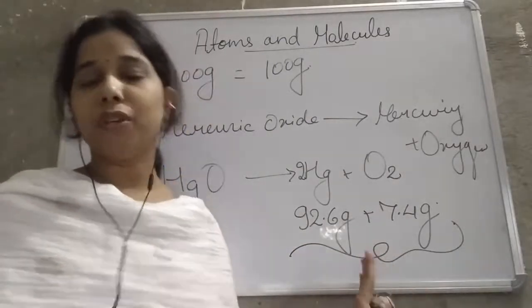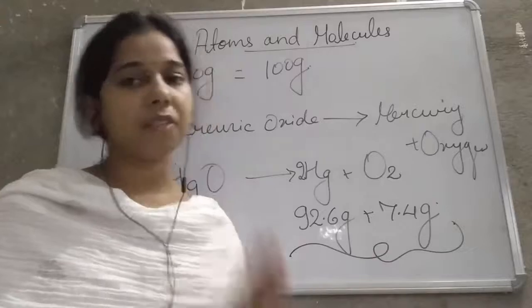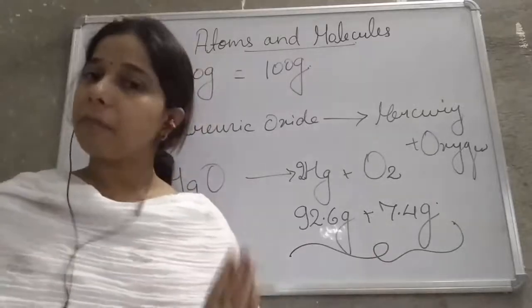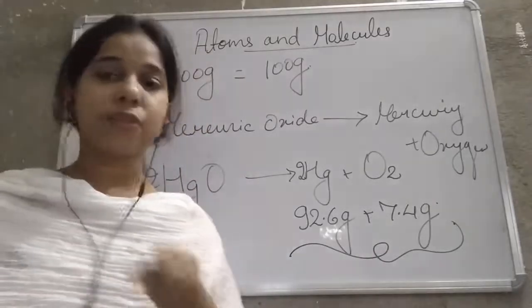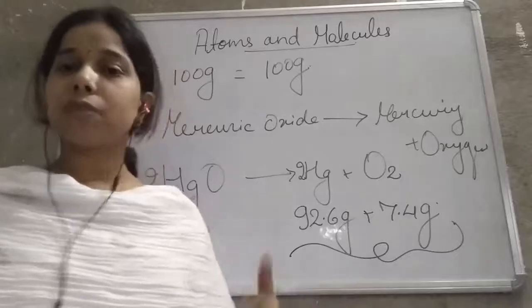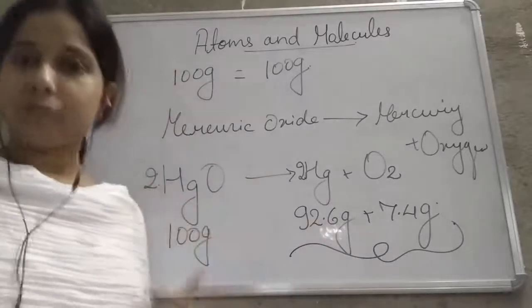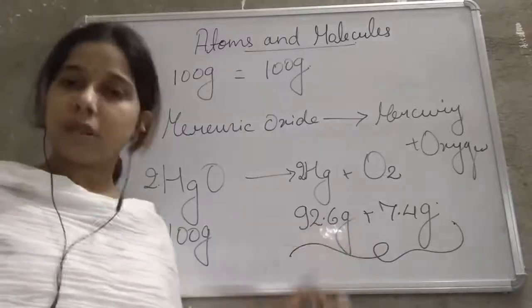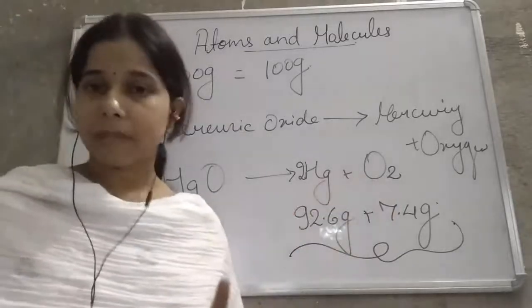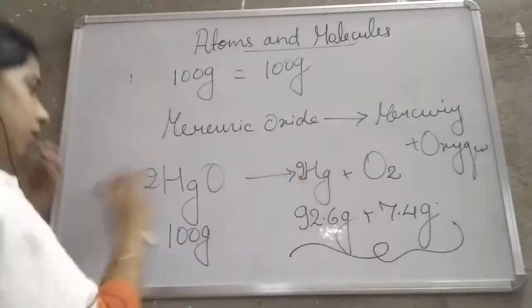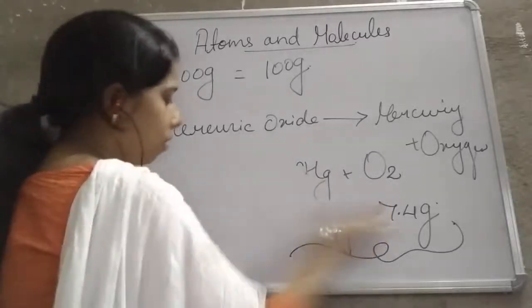This proves the law of conservation of mass. It means the mass remains conserved, there is no change in the mass, there is no new creation of mass, or the mass doesn't get destroyed or lost when the product is formed. Okay, so this is the law of conservation of mass.